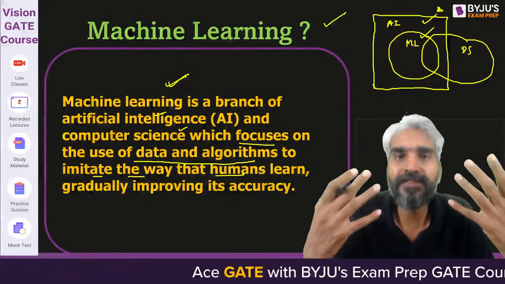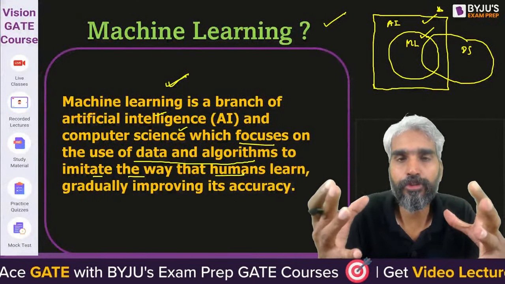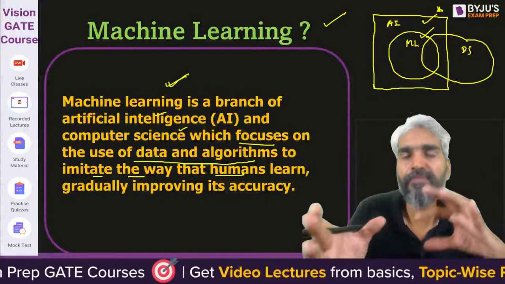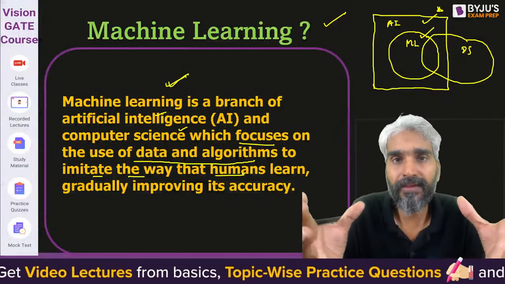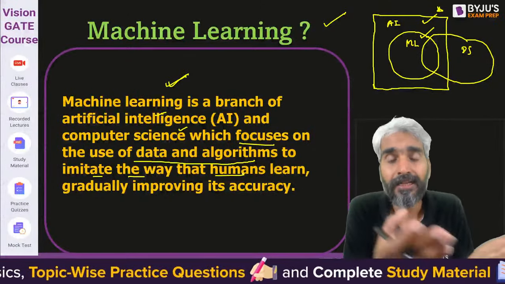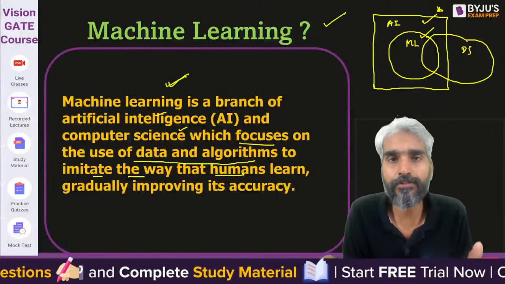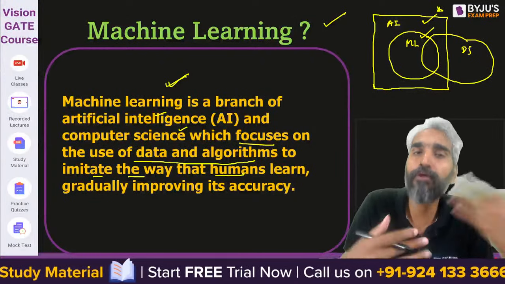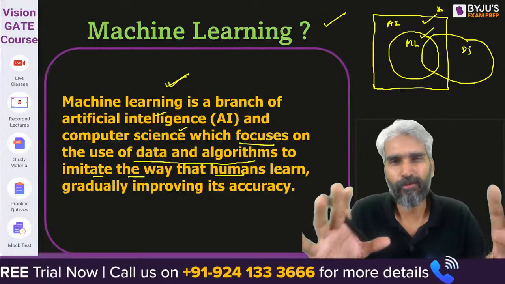So what is the overall objective of machine learning? By using the concept of machine learning, algorithms will be able to learn and produce an output so that they will be able to take a decision, right? Based on those decisions, they will again learn whether the decision went right or wrong. Based on that, they will take the feedback of that output and learn further. So they will keep improving on the basis of output. Okay, so that's what machine learning is.